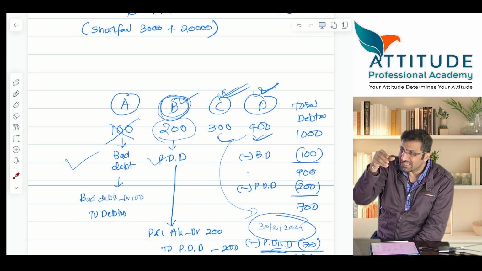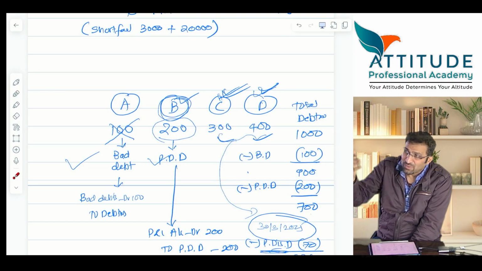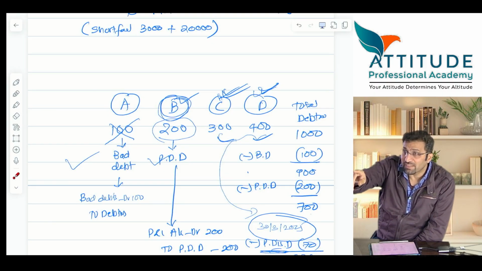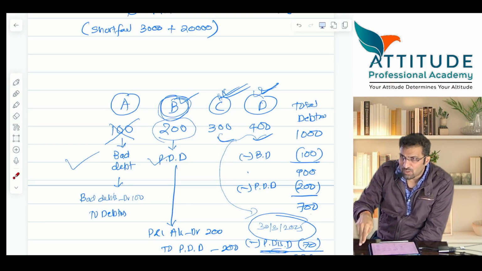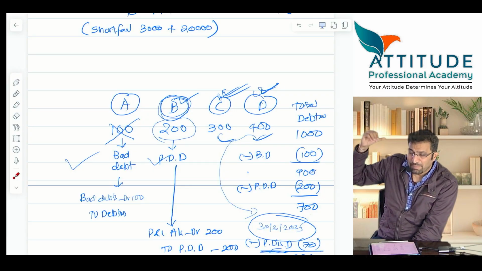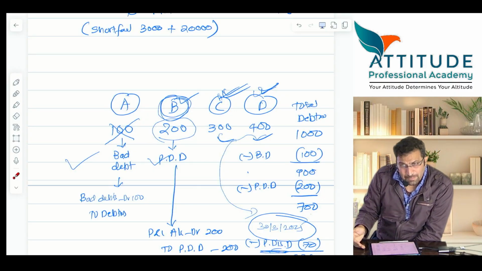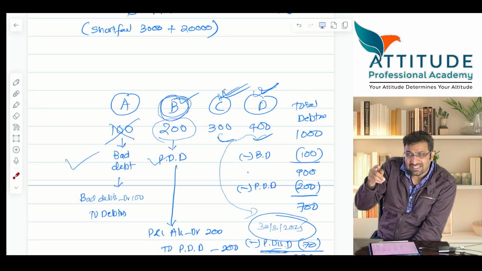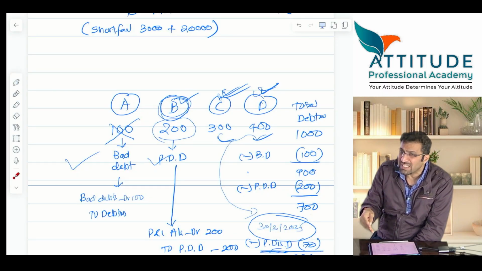Yes. Now in this transaction, tell me what is the past event. Calculators are already sold with a warranty. It means that there is a present obligation. Will there be outflow of resources? Yes. In the past, calculators have come for what? Repairs. And there is outflow of resources. Can you make a reliable estimate? Answer is yes. So make a provision.